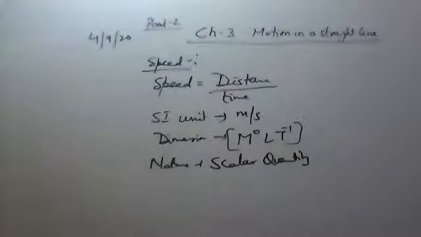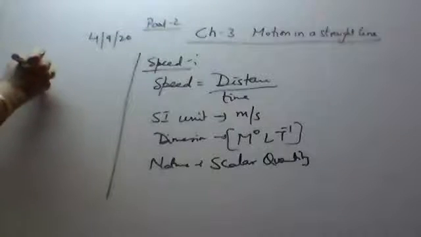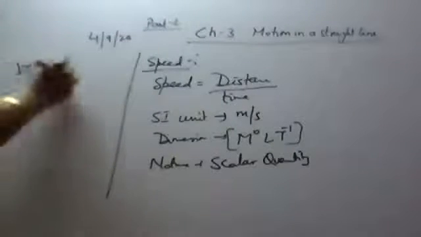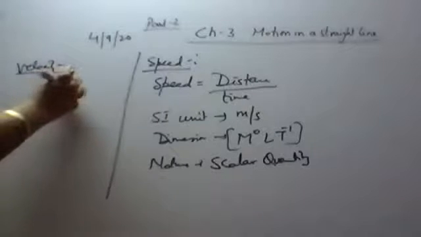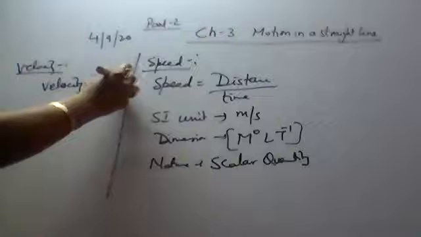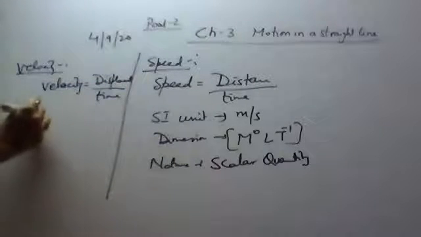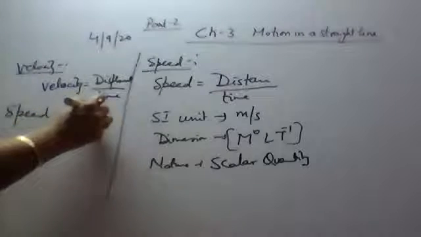Whereas velocity? Velocity is defined as displacement per unit time. Or you can say that velocity is speed with direction. Velocity, it is defined as displacement per unit time. Displacement upon time, we call it as velocity, or you can define it as it is speed with direction.